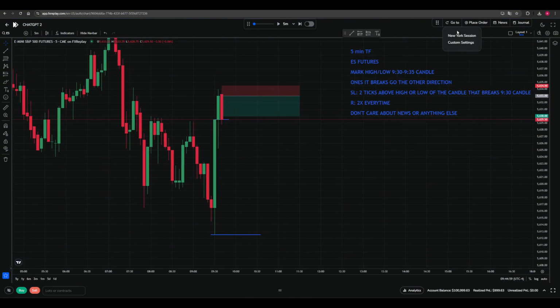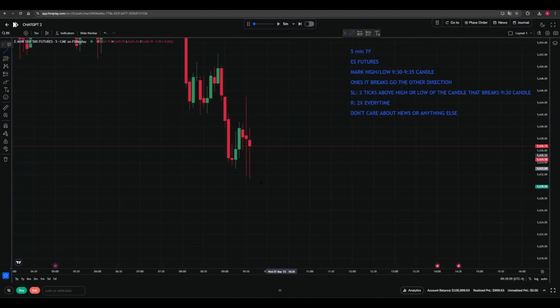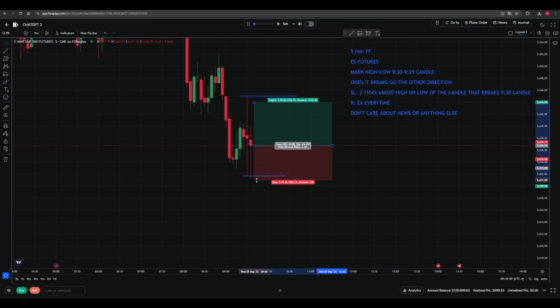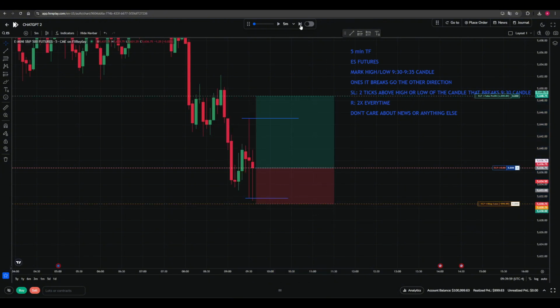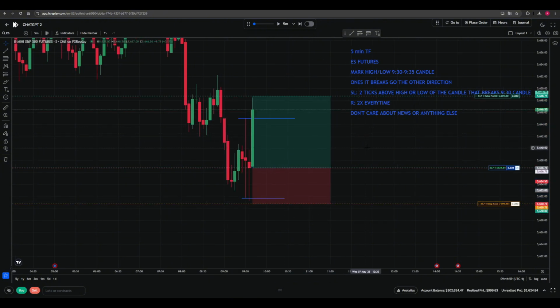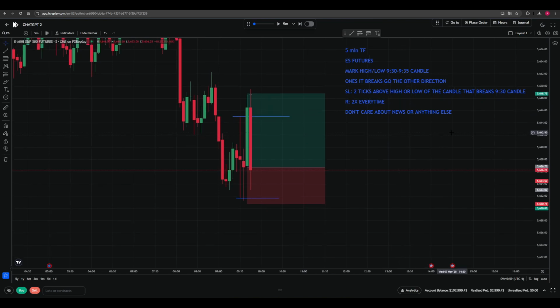And let's go to another day just for me to explain it. At 9:30, we broke the low down here, so we go the opposite direction, we go long. Stop loss 2 ticks below this and a 2x risk to reward ratio. We click on this, then place order, save, and let it play out. And this was another winner. So very easy, very simple strategy. This was just a very simple and easy to follow explanation, I hope.